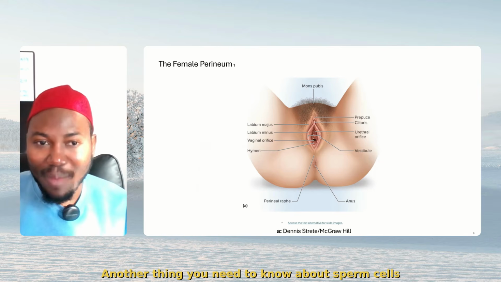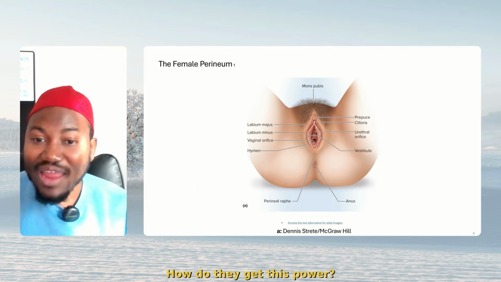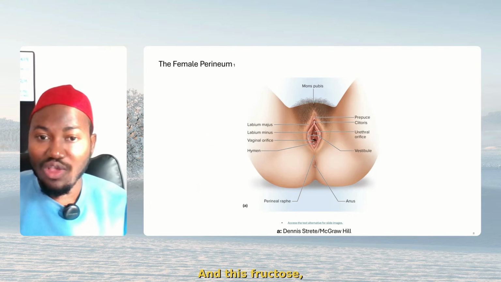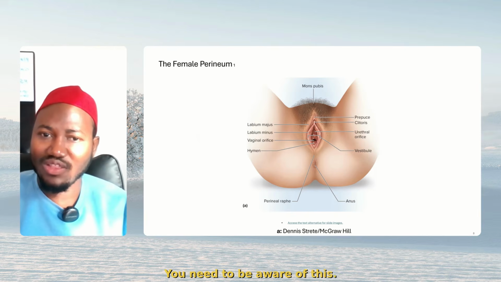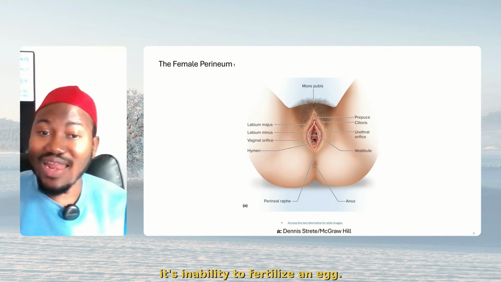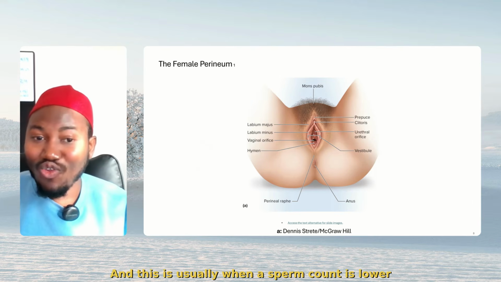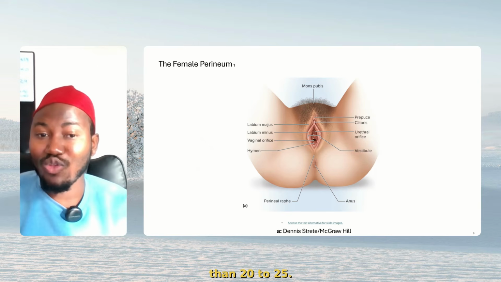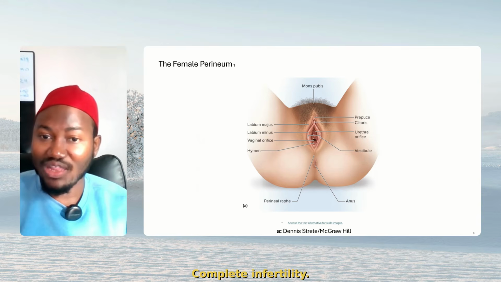Another thing you need to know about sperm cells is that they have power for movement. How do they get this power? From fructose. And this fructose, where do they get it from? From the seminal vesicle. You need to be aware of this. And when you're talking about infertility for male, it's inability to fertilize an egg. This is usually when a sperm count is lower than 20 to 25. That's complete infertility.